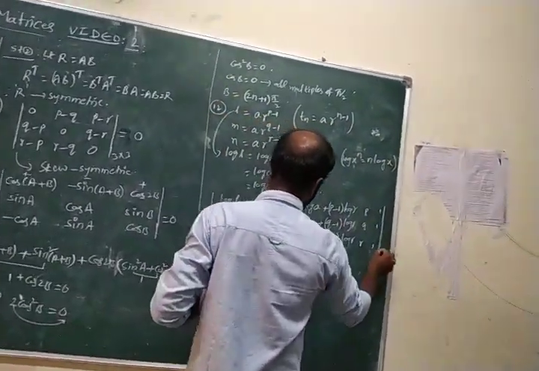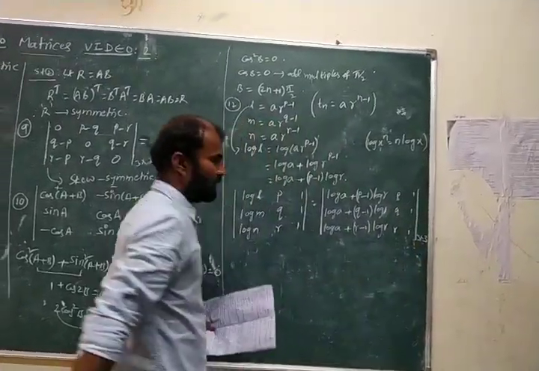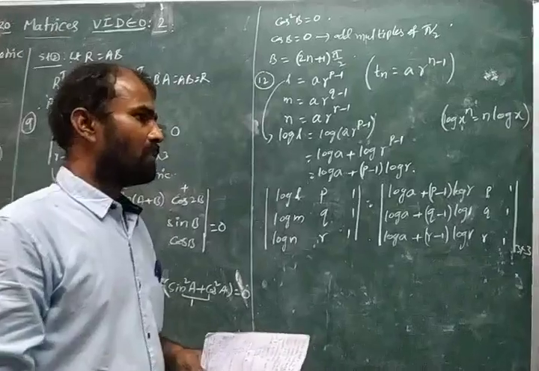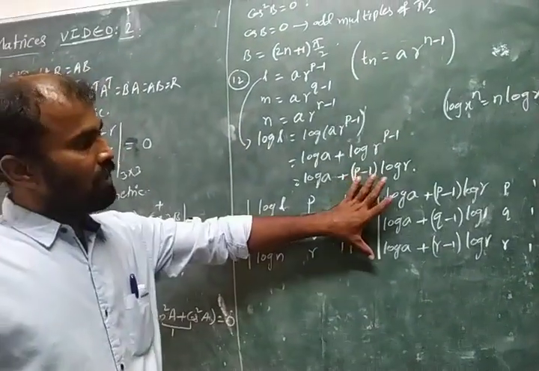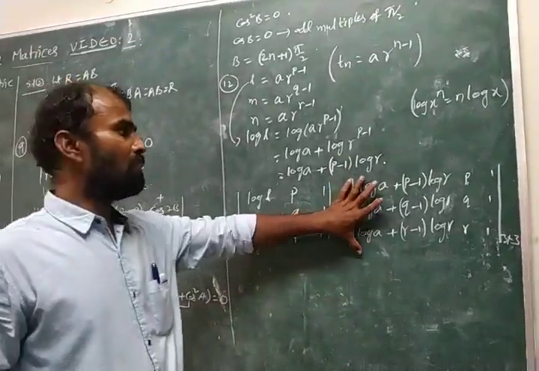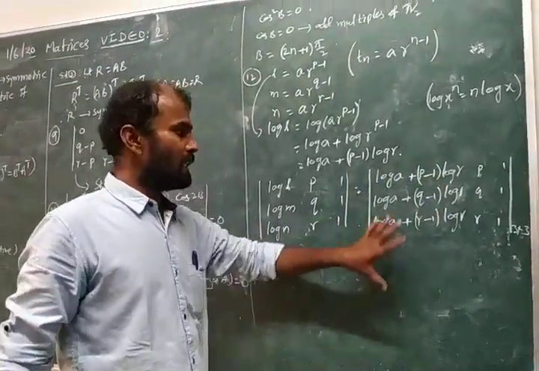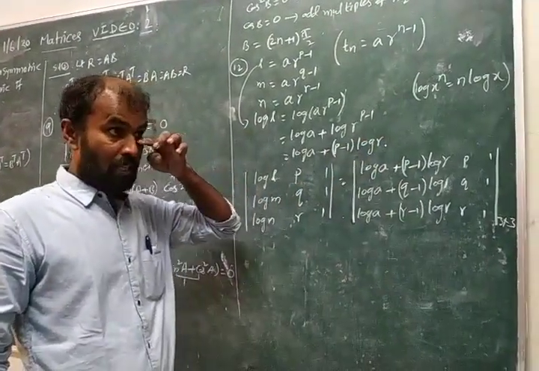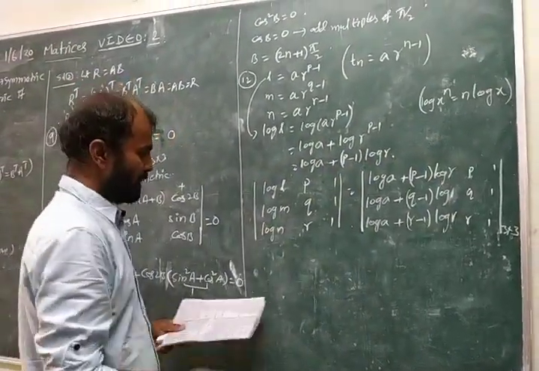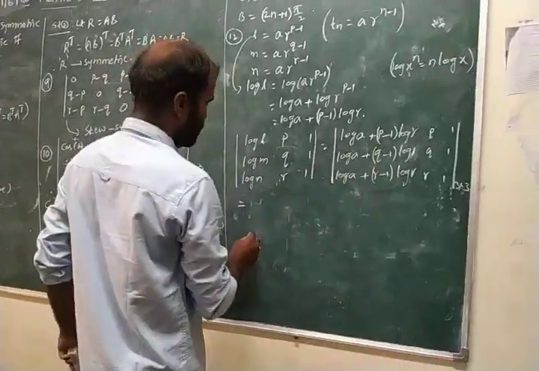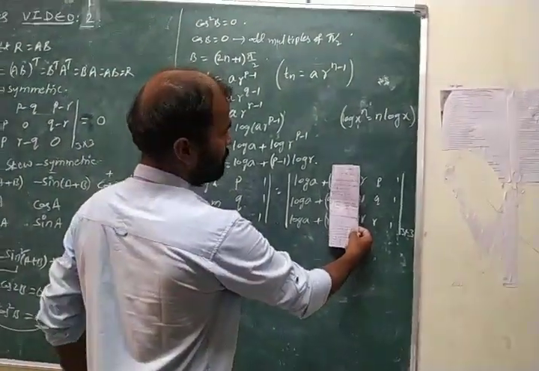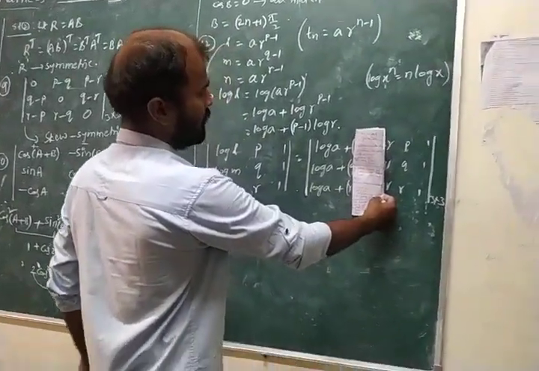Observe, this is clearly a 3 by 3 determinant. We know one of the determinant properties: if any one row or any one column is the sum of two elements, then the determinant can be expressed as the sum of two determinants of the same order. That becomes, here expand this. First we have to close the first row, first column, second element. By closing we get